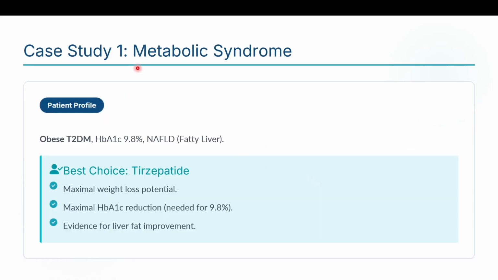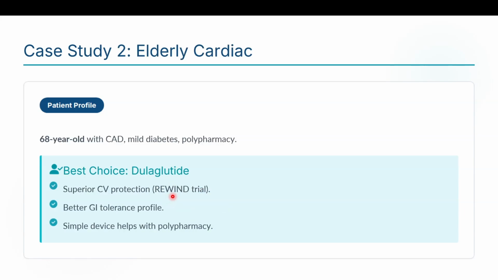Use cases. For metabolic syndrome, the patient profile is obese type 2 diabetes with HbA1c of 9.8 and non-alcoholic fatty liver disease. The best choice here is Tirzepatide because of maximum weight loss potential, maximum HbA1c reduction, and evidence for liver fat reduction. So in metabolic syndrome, we prefer Tirzepatide over semaglutide or dulaglutide. In elderly patients with cardiovascular risks, polypharmacy and mild diabetes, the preferred choice is dulaglutide, with a modest HbA1c reduction of 1 to 1.5 percentage points, superior cardiovascular protection, better GI tolerance profile, and a simple pen-type device which helps with polypharmacy.